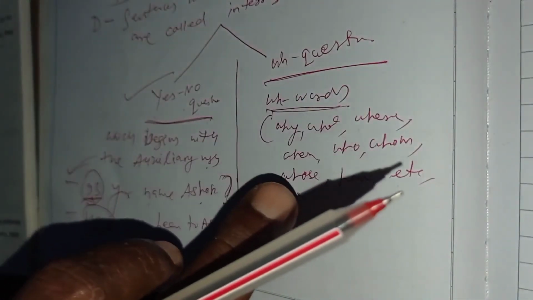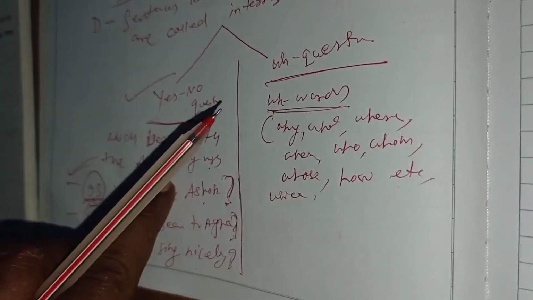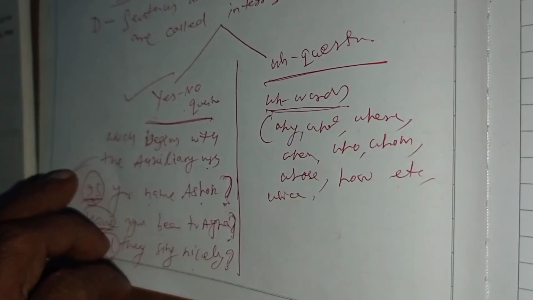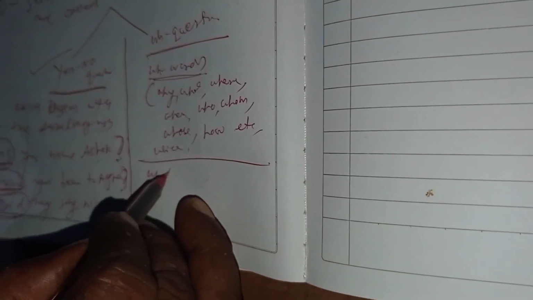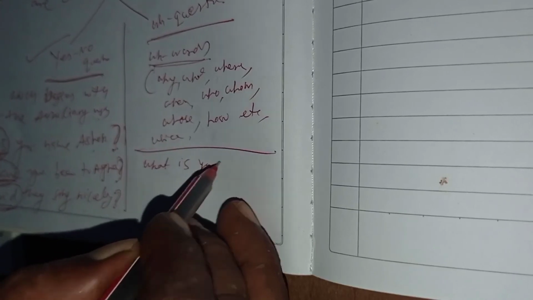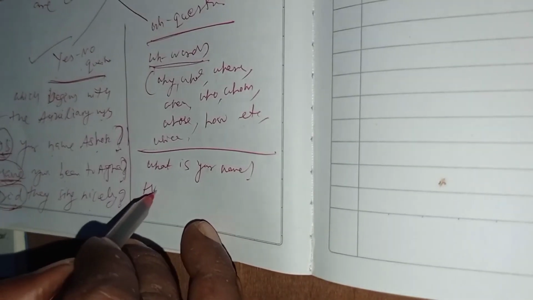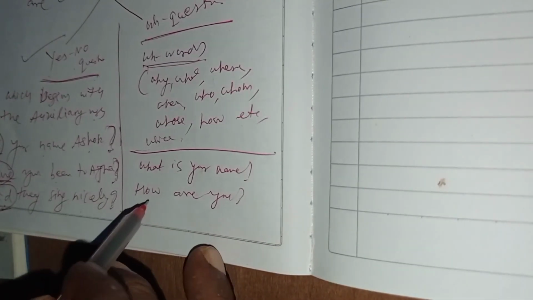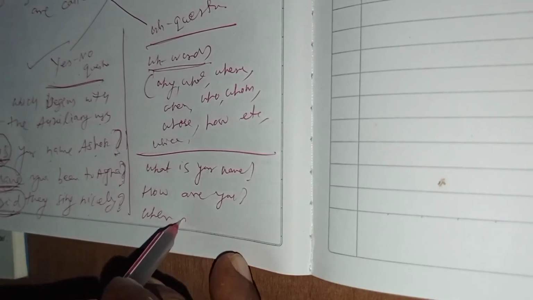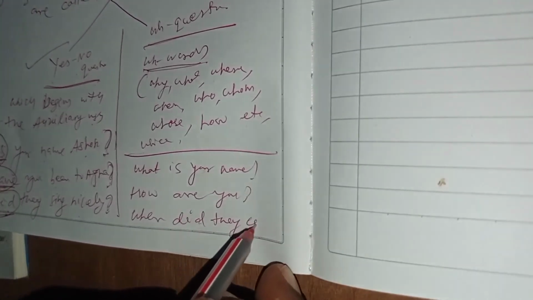And any wh question or yes no question, they are also simple sentences. For example, I can write, what is your name? What is your name? How are you? When did they come?